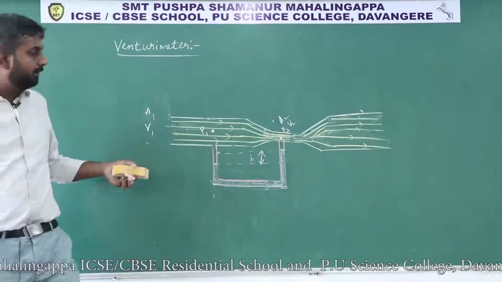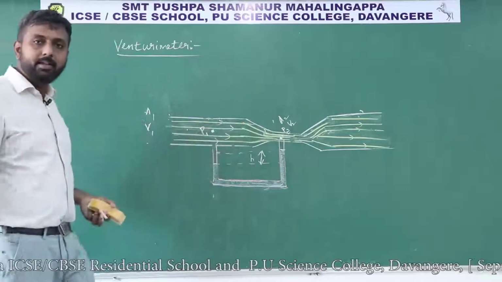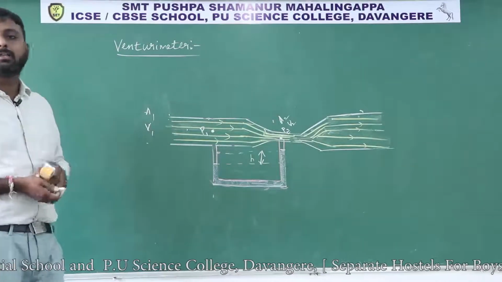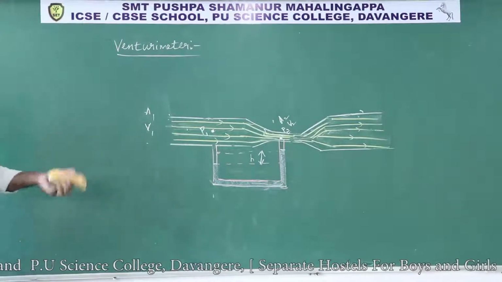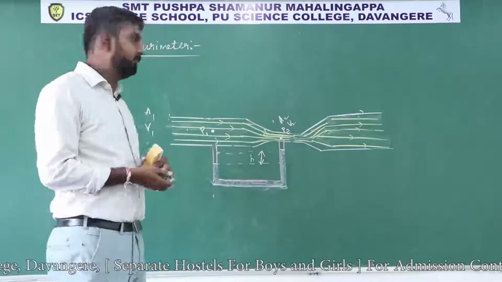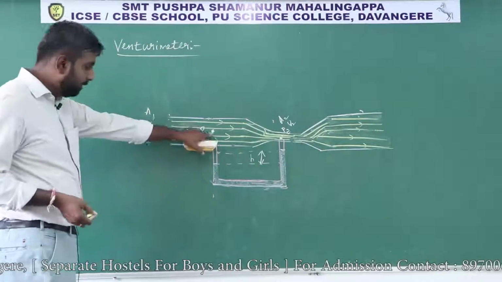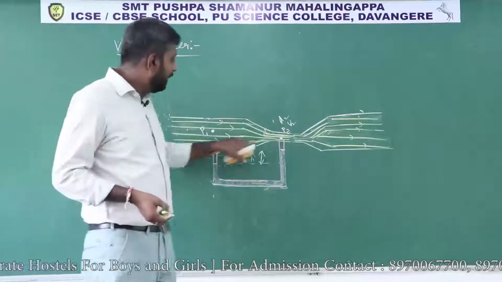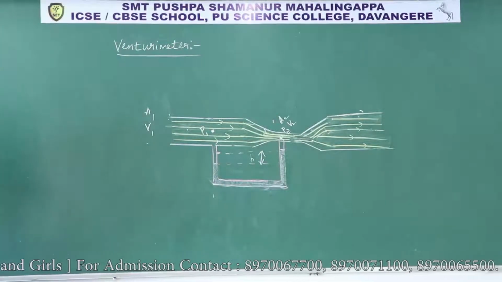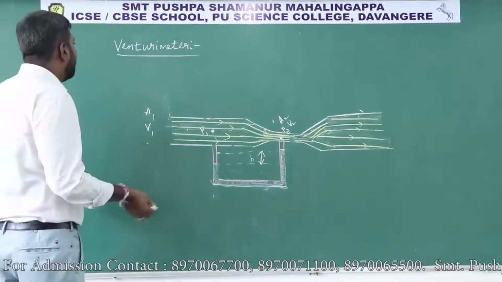We can find the velocity here, V2, or the velocity at this point, V1. For that again I will apply Bernoulli's equation at 2 points. At this point also, I will apply Bernoulli's equation. So you also learn how to write Bernoulli's equation.